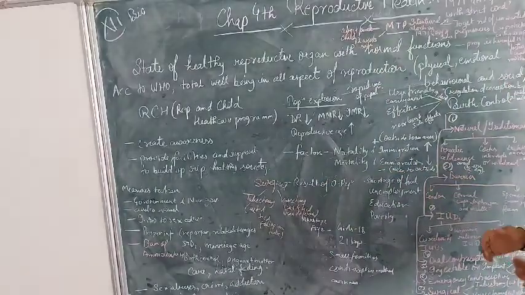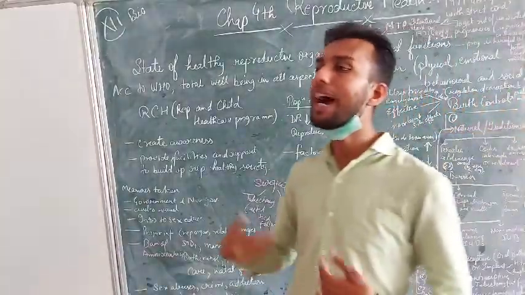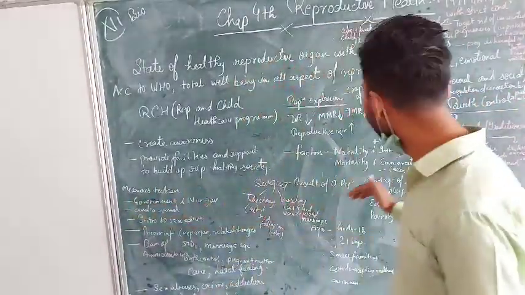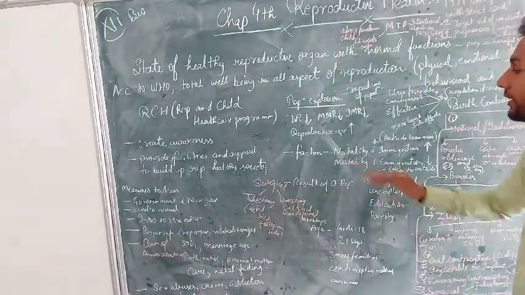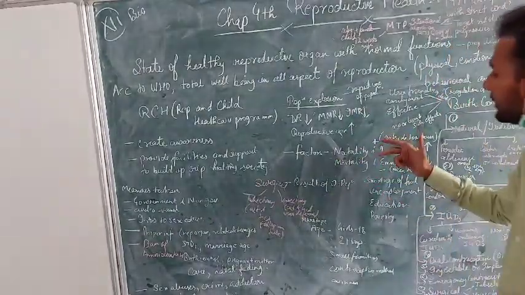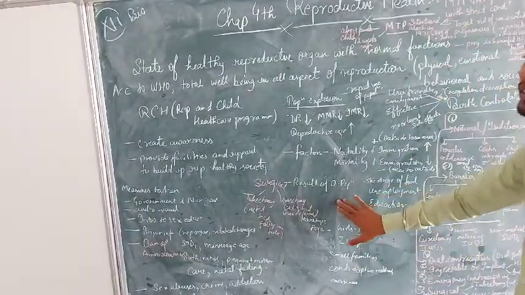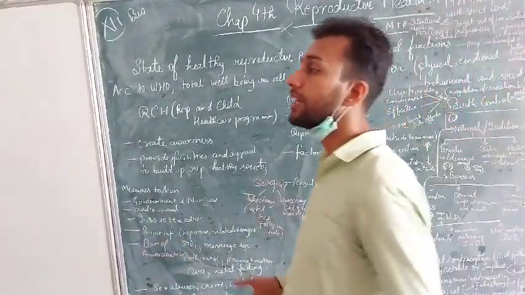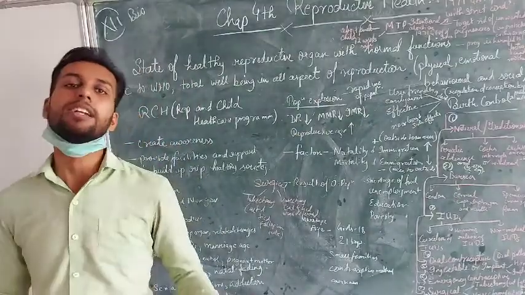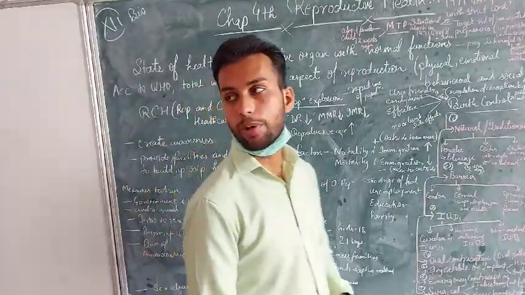And emigration means individuals from this area are going outside, so that also creates a decrease in the population. Thus these two factors are the decreasing factors of the population. Now, what is the result of overpopulation? When the population explosion exceeds a limit, what is the result of the overpopulation?